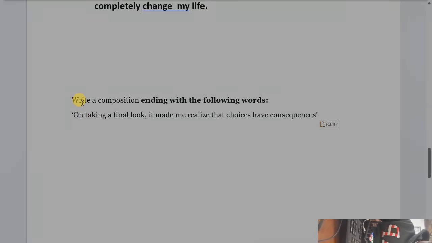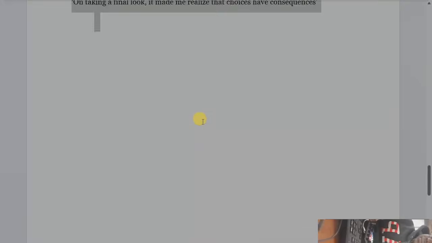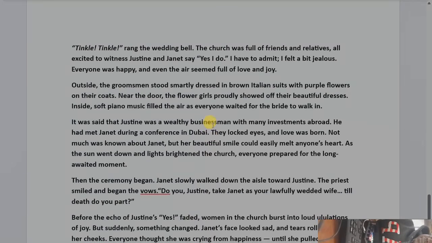Write a composition ending with the following words. On taking a final look, it made me realize that choices have consequences. So this is the ending. So you just take that sentence, you write it. This is your story, the same story.